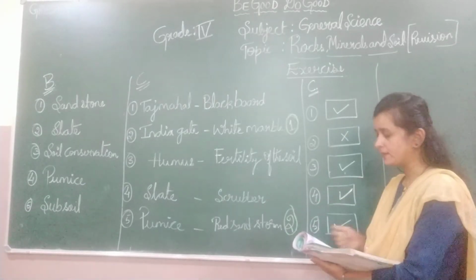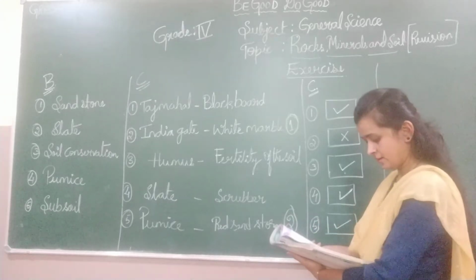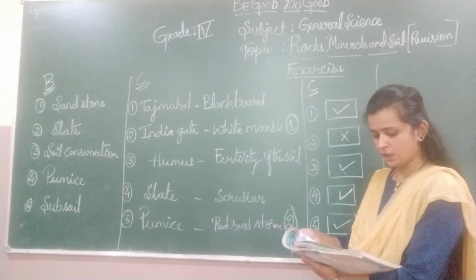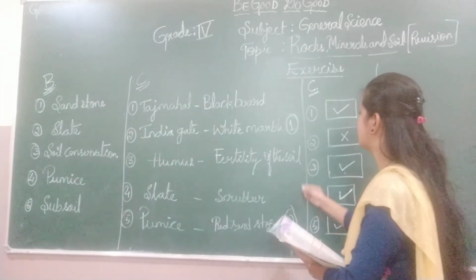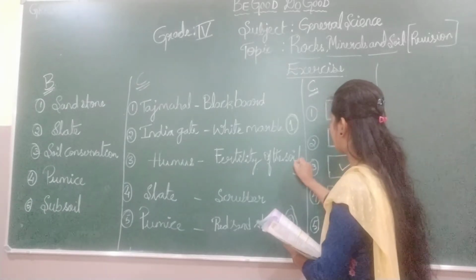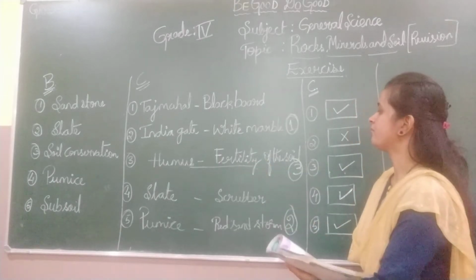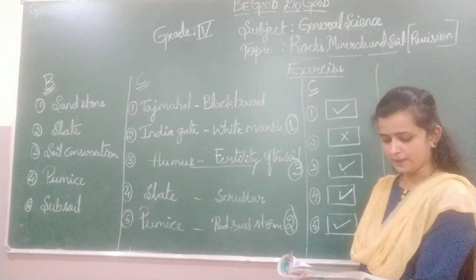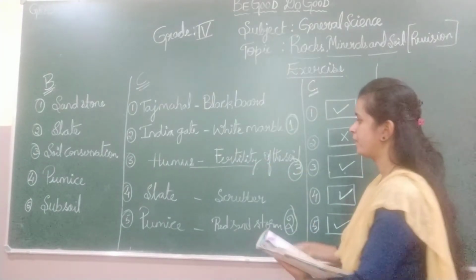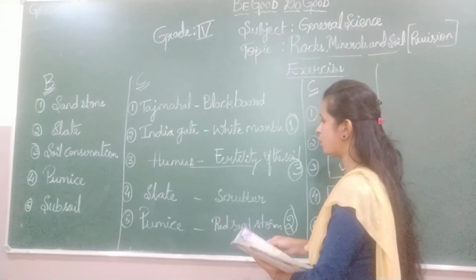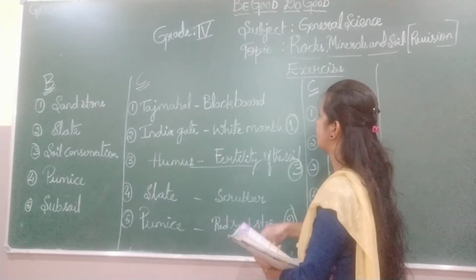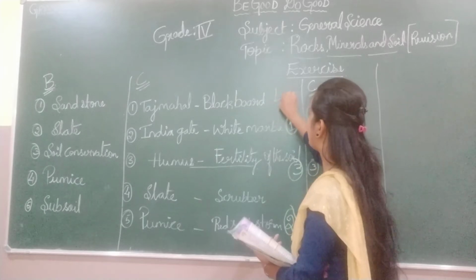Next, humus. Humus is the fertility of the soil, so here you write the number 3. And the slate, where will we use slate rock? We will use it in making a blackboard.